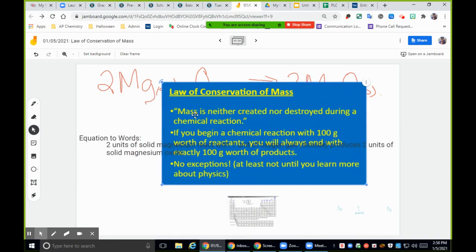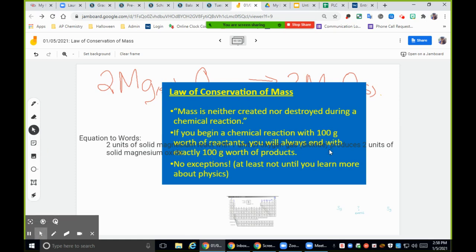Okay, so it says mass is neither created nor destroyed. Easy enough, right? Energy is neither created nor destroyed. It's conserved, and it might be converted into a different form or rearranged in terms of mass and chemistry, how you guys have kind of seen these things happen. So if I begin a reaction with 100 grams of reactants, I have to end with 100 grams of products.